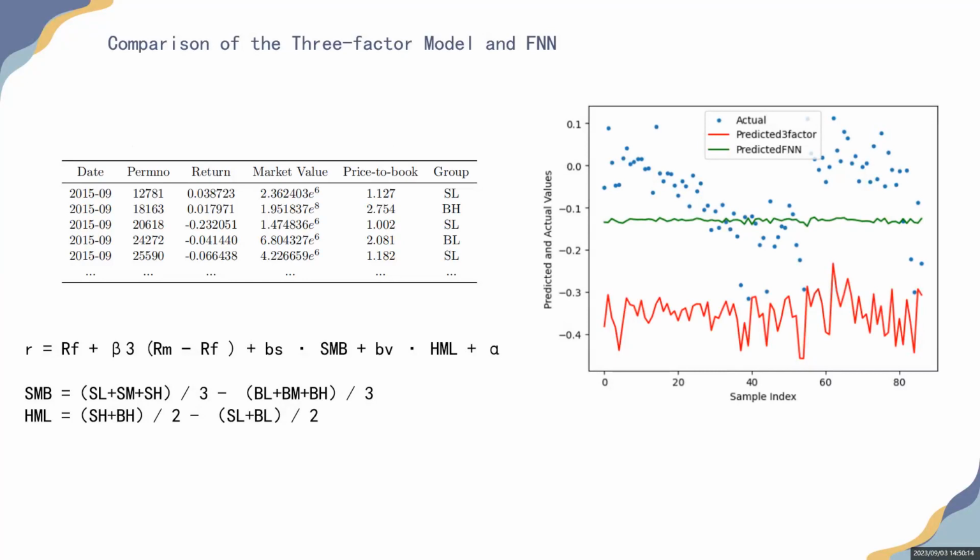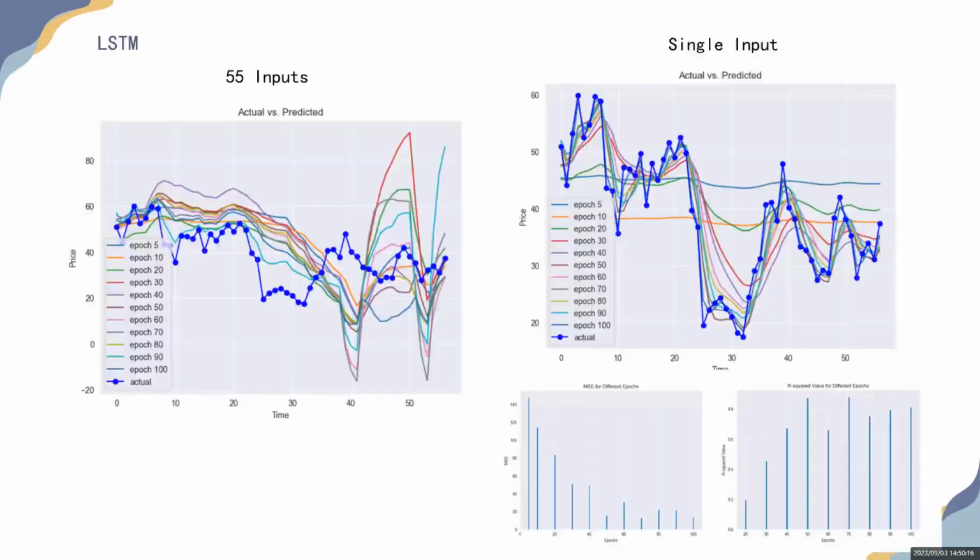I think the result is not good enough, so I introduced the LSTM. When I was choosing the best hyperparameters, I found that when I set the input as previous price instead of the 55 characteristics, the result is better. So I changed my input to previous values.